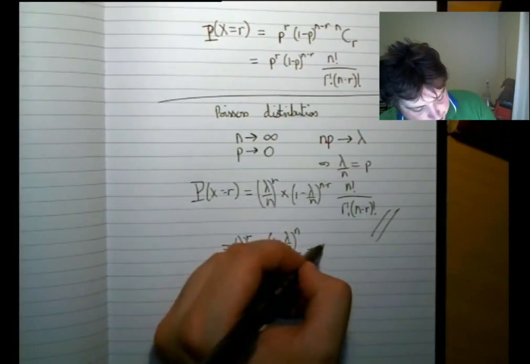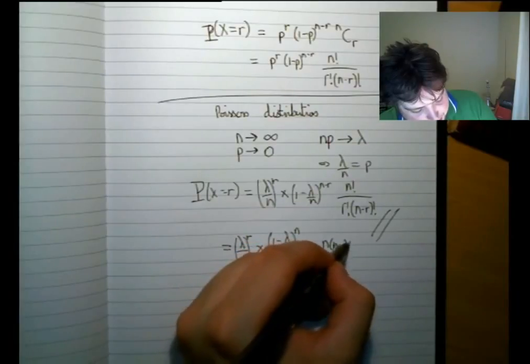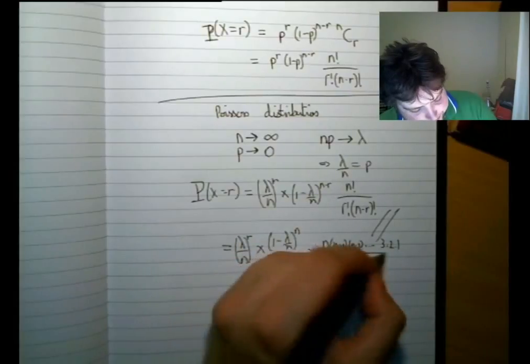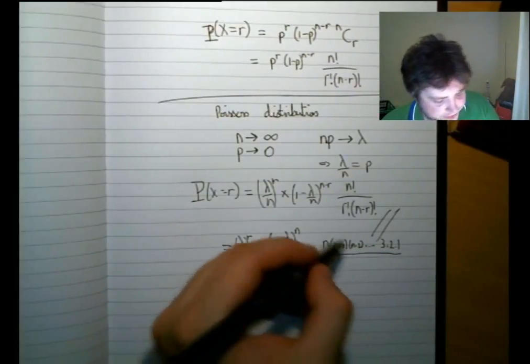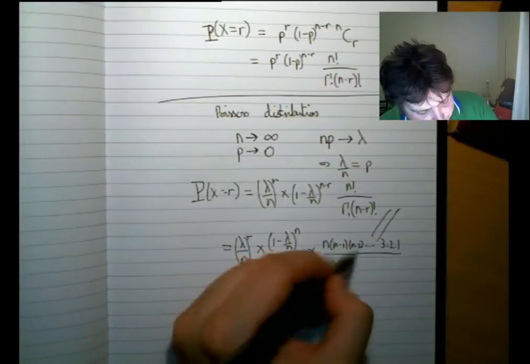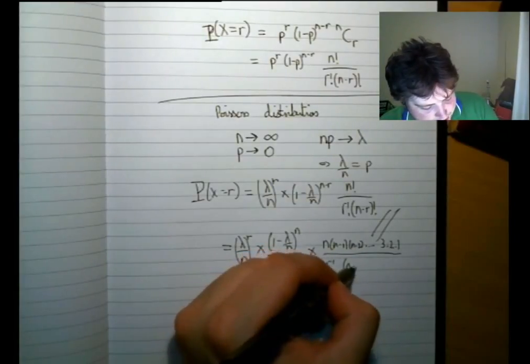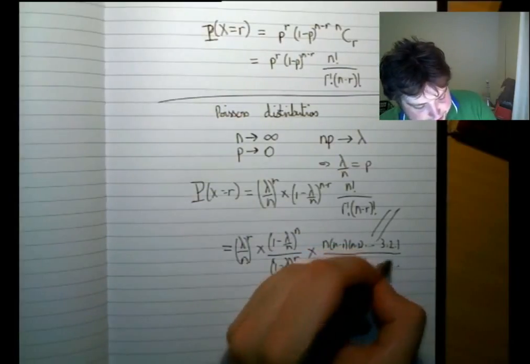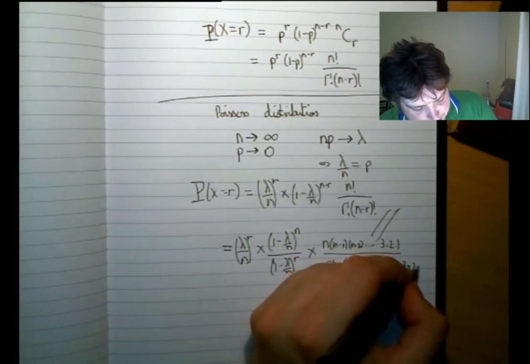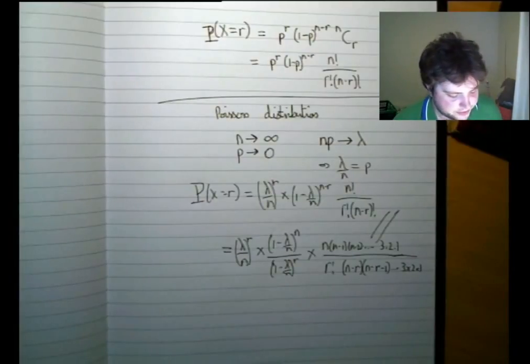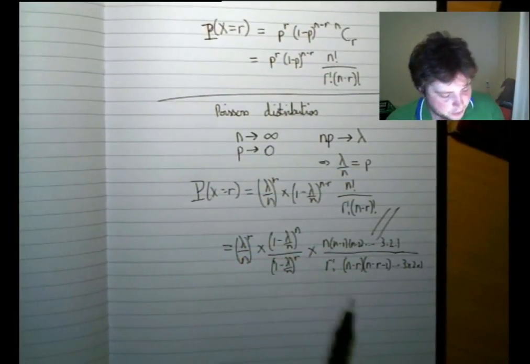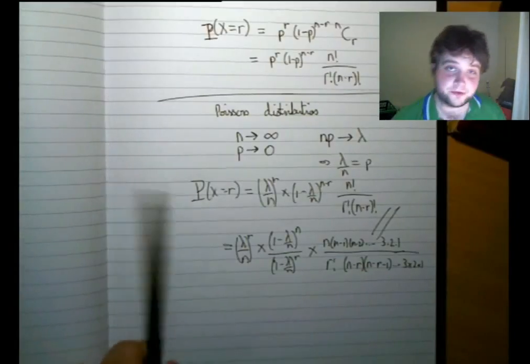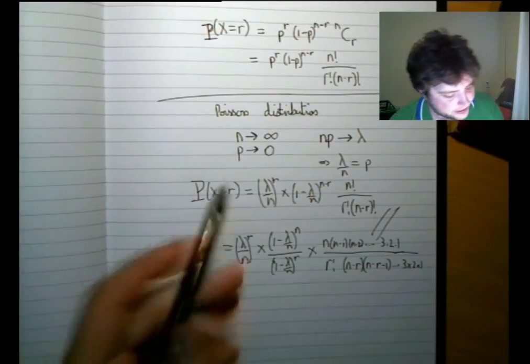The next thing we're going to do is write out this factorial: n, n minus 1, n minus 2, and then a load of other terms, 3 times 2 times 1, over r factorial. We're going to leave that one, and expand this one, 3 times 2 times 1. Anyway, what you can see now is a couple of cancellations that are going to happen. These are really nice.